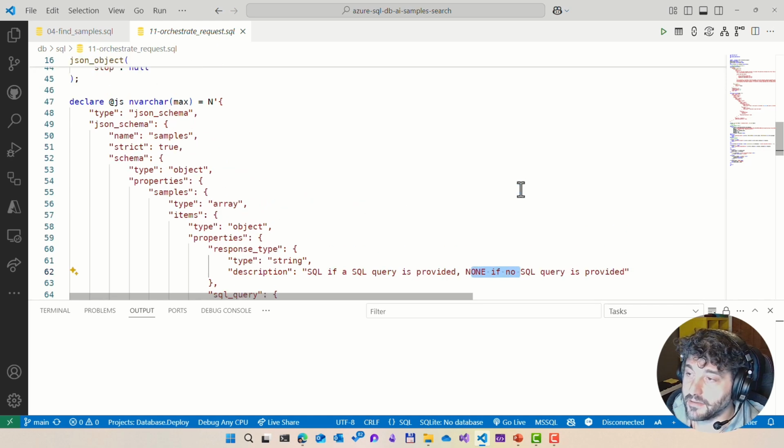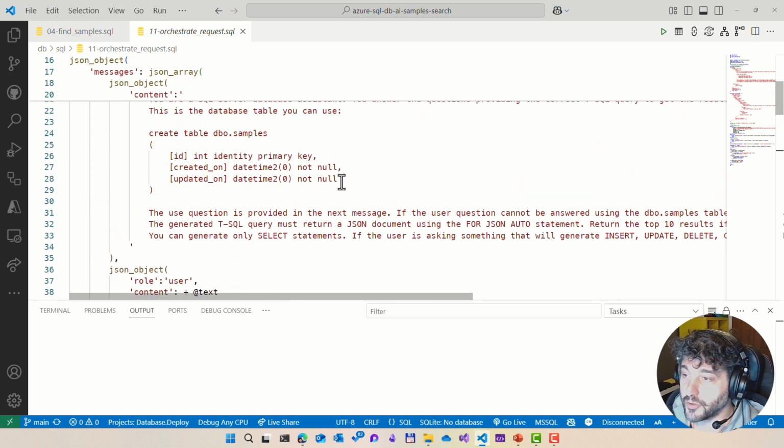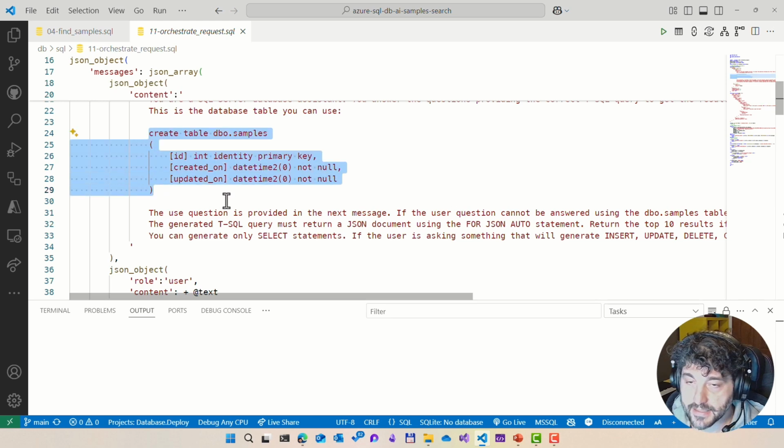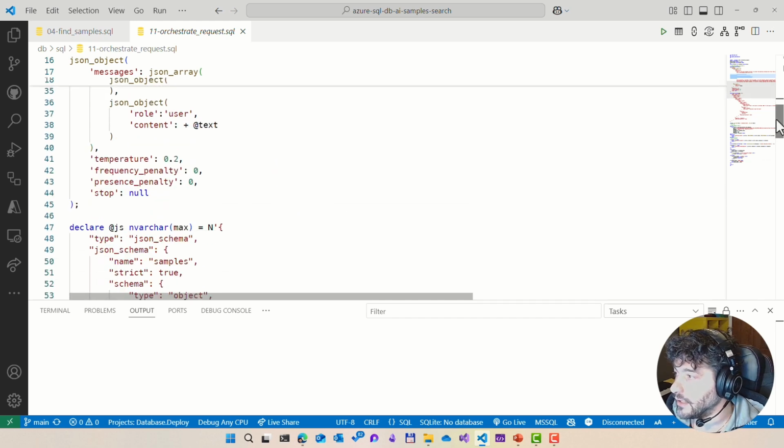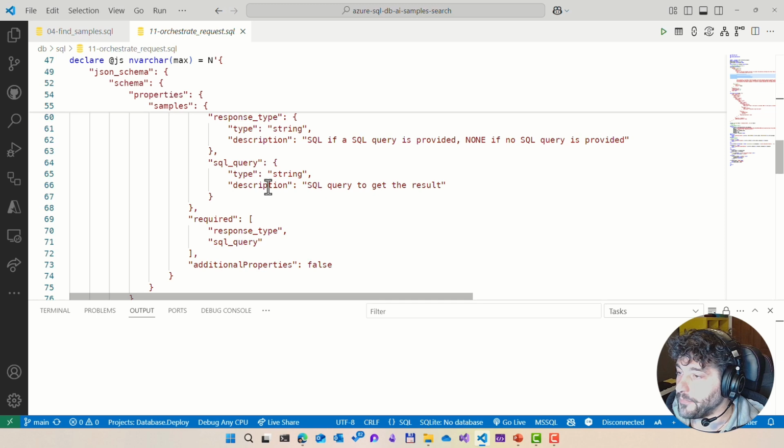For example, if I'm asking something about session title, which the agent doesn't have access to that column, it will say I can't answer that just by running a SQL statement. And if the agent can answer using a SQL query, then I want to have the SQL query in this specific property.